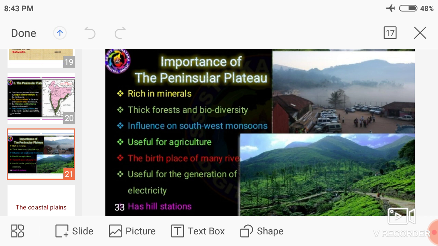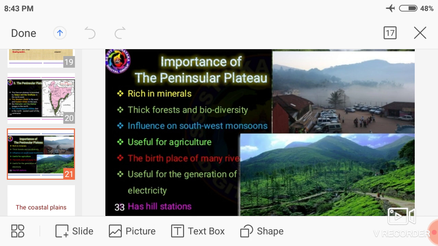Then it has thick forest and biodiversity. It influences the southwest monsoon. Keep it in mind. And it is also useful for agriculture.